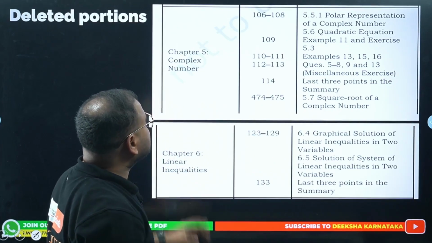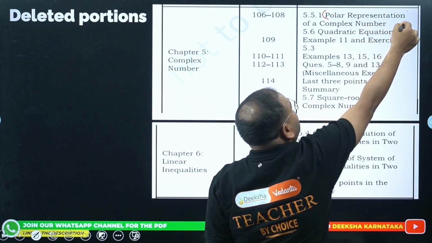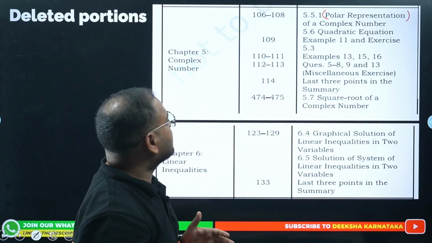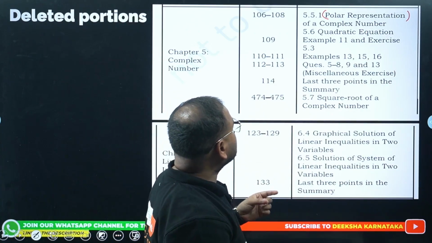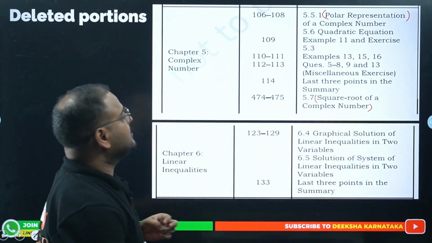Complex number, polar representation is cut off. So we don't have to write in the form of polar representation. Any question which is coming on polar representation is not there for complex numbers. Also, square root of complex number is cut off. This is also not there.